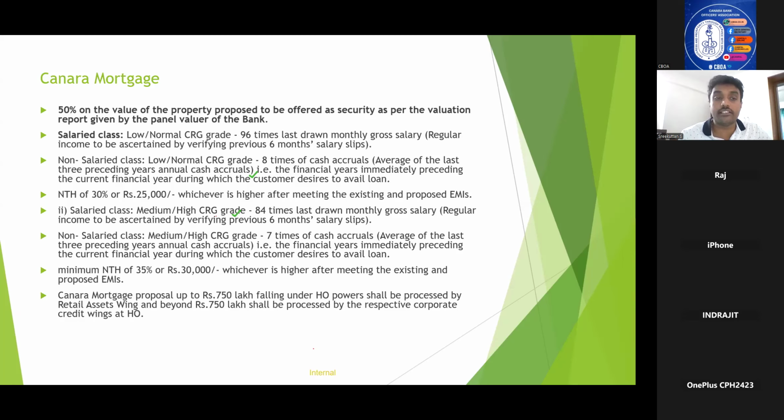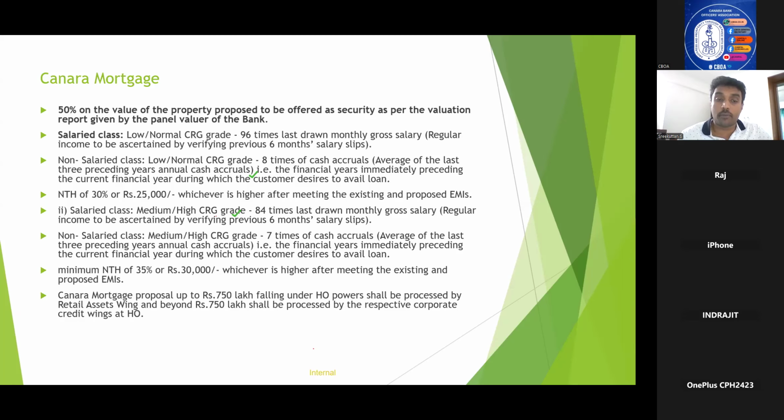So here the change is in terms of NTH. Earlier the NTH was 35 percentage and 30,000. Now it has been reduced to 30 percentage and 25 percentage in terms of salaried class and non-salaried class with a medium or high CRG rate. That is the maximum loan that we can give is 7 times. There the minimum NTH should be 35 percentage and 30,000. Okay. So that is the change in NTH in terms of Canara Mortgage.